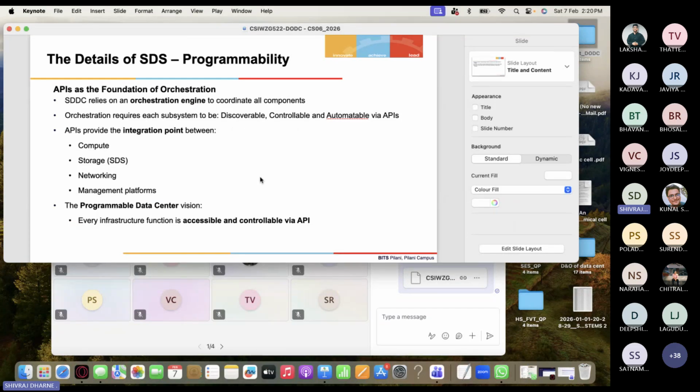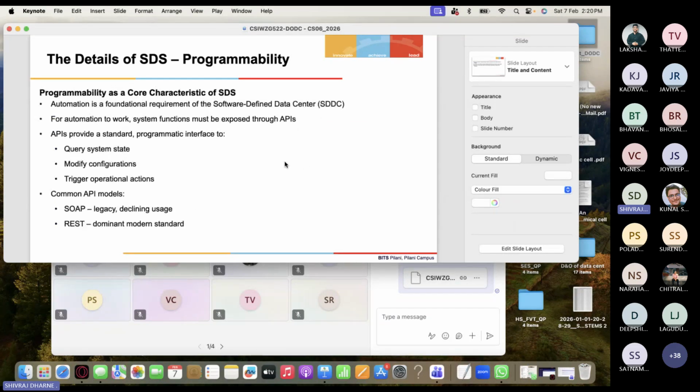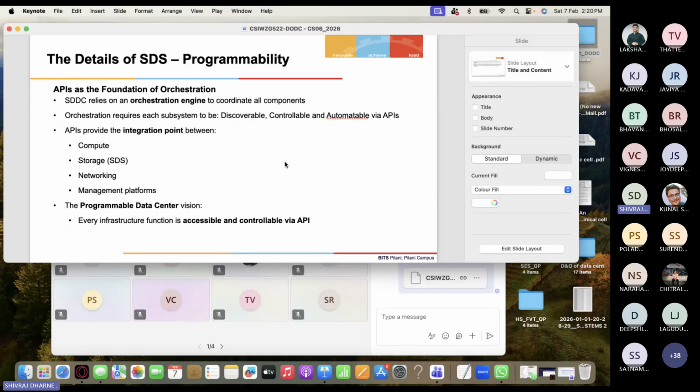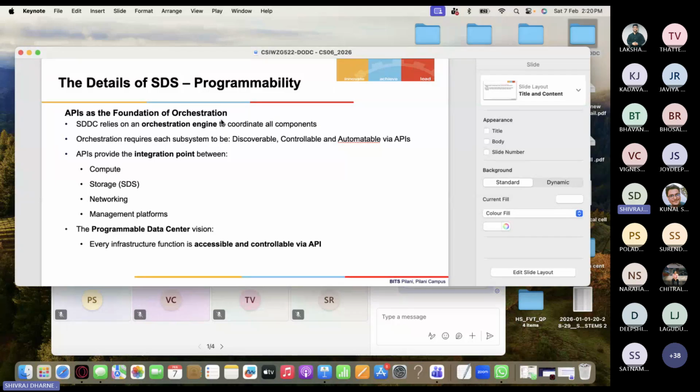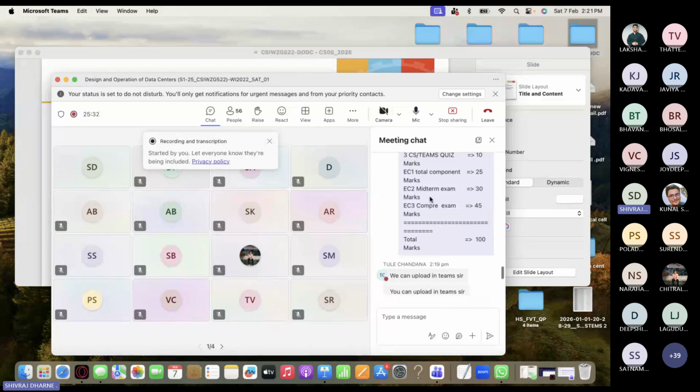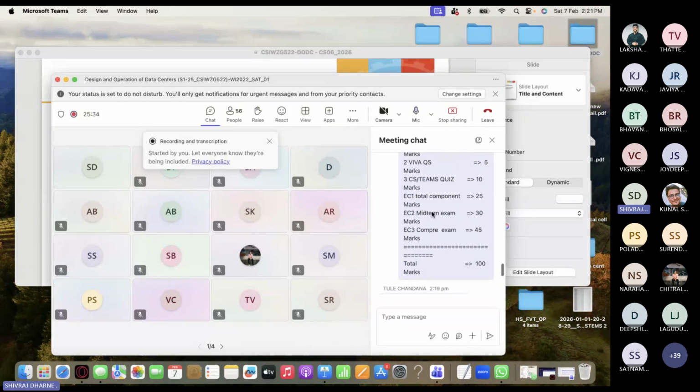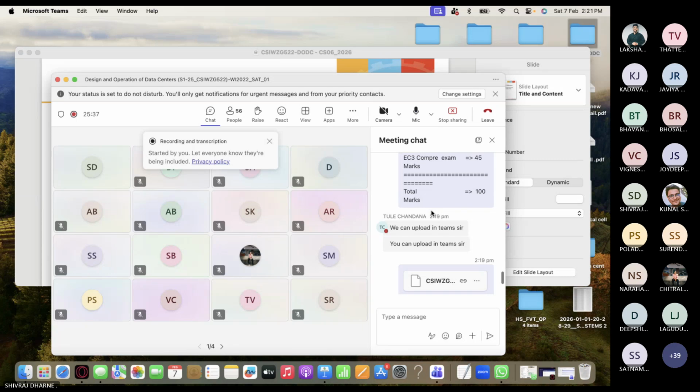In 6, I think we were on when I was explaining the APIs, SOAP and REST, last time. So let's see this programmability. Software defined storage programmability we're talking about. You are all able to see my screen, right? We were on 6, so I will finish 6. We will have a quiz for 6. You already saw the marks allocation.